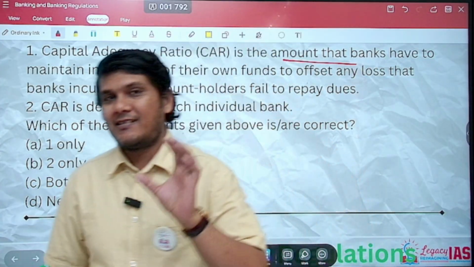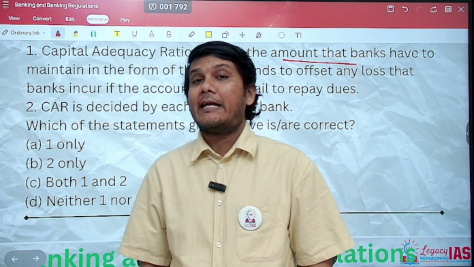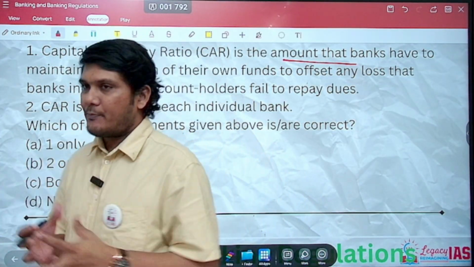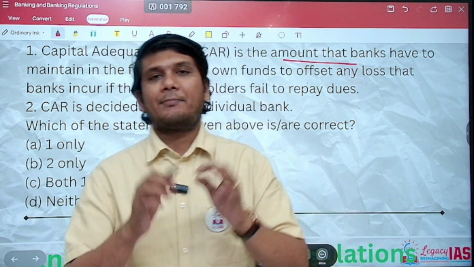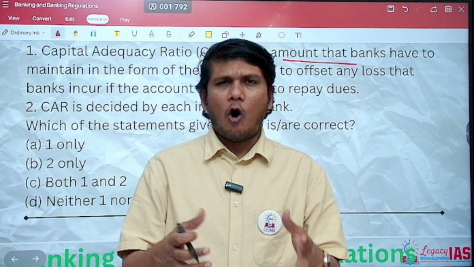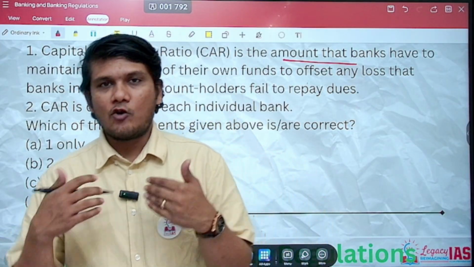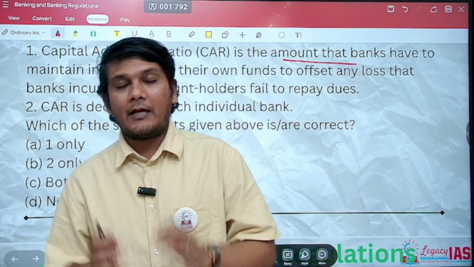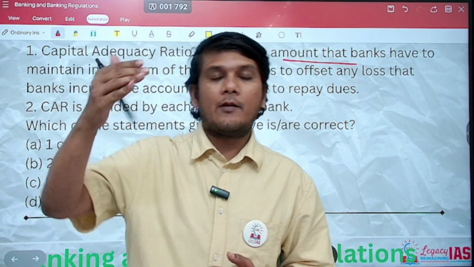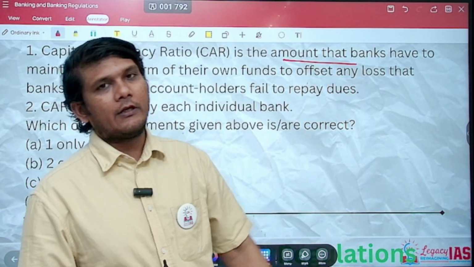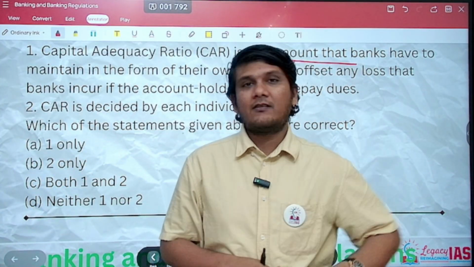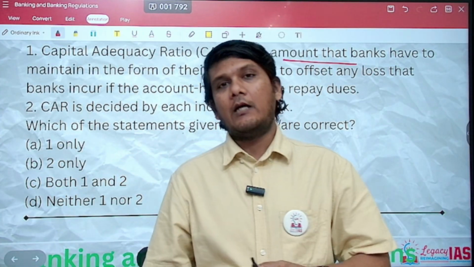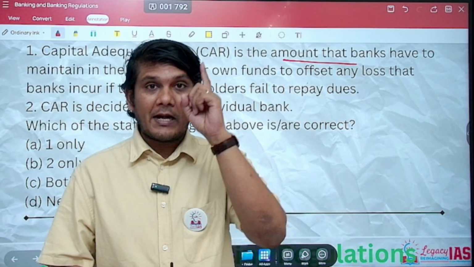Basel norms had set the standard. Basel norms 1 talked about capital adequacy ratio to be 8%. When capital adequacy ratio was kept at 8% by Basel norms 1, RBI kept it at 9% for all our scheduled commercial banks. In Basel norm 2, the percentage remained the same. But in Basel norm 3, the percentage of capital adequacy ratio requirement was increased to 9.5%. So the RBI also increased it to 9.5%. And the Basel 3 norms need to be followed not just by the scheduled commercial banks, but also by the non-scheduled commercial banks as well. Remember this.